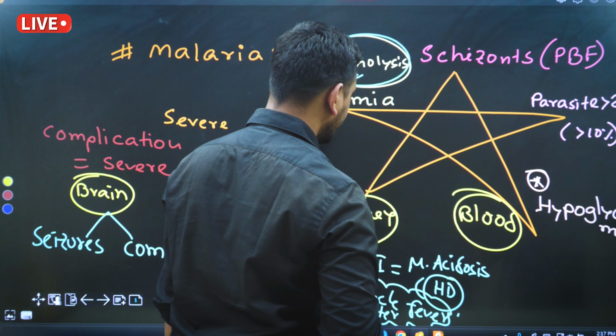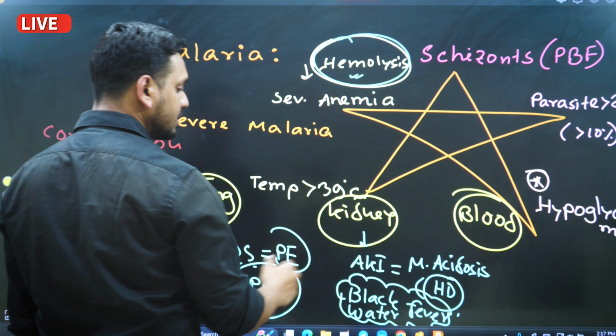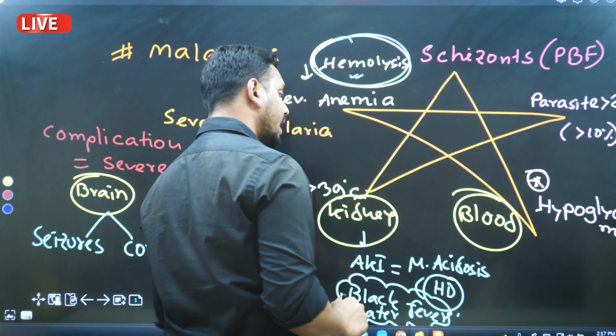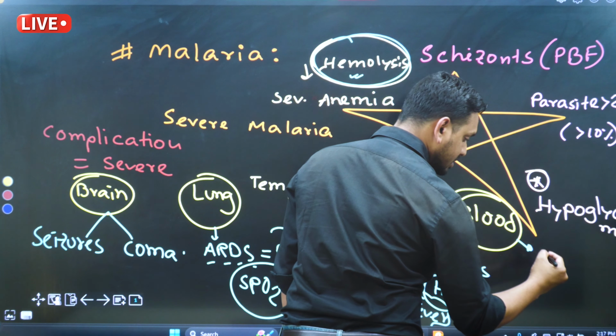Okay. So in case of AKI and metabolic acidosis, the patient might need hemodialysis, and blackwater fever. Okay, what about the blood complication? Yes, the blood complication is like that.